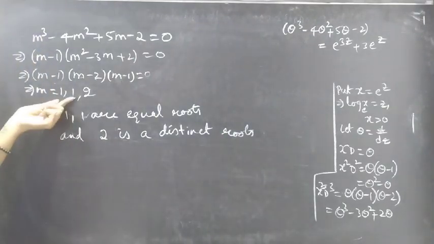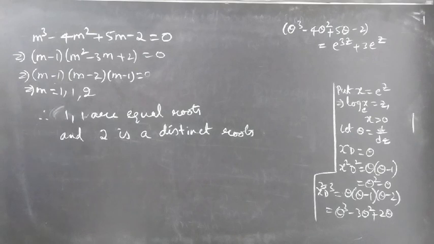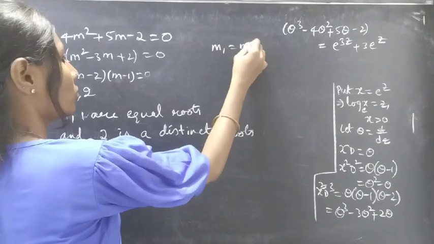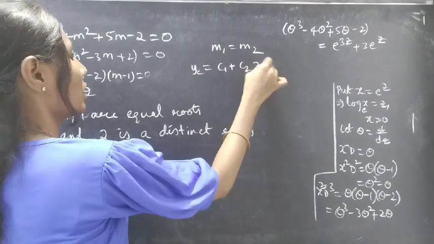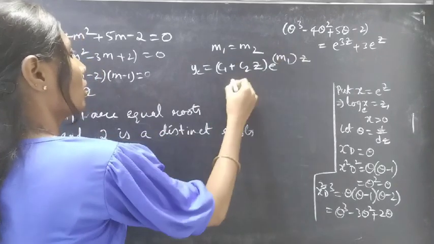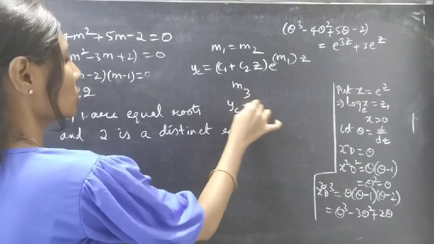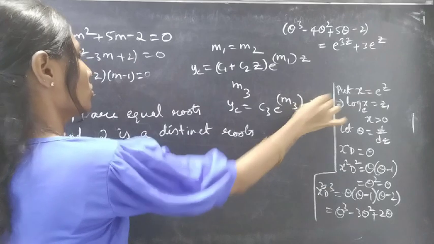Okay, 2 real and equal roots and 1 real and distinct root, we can say. Now let's write the complementary function. We know that when two roots are real and equal, say m1 equals to m2, then yc will be c1 plus c2z into e power that equal root into z, and for a distinct root, say m3, yc will be c3 e power that distinct root into z.